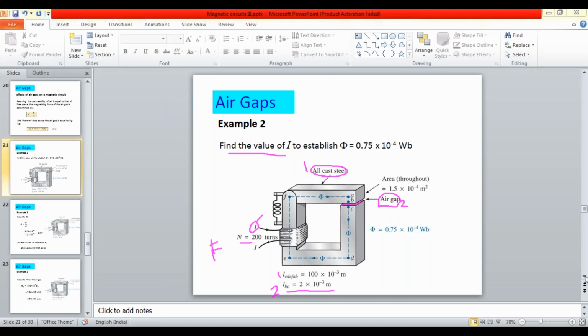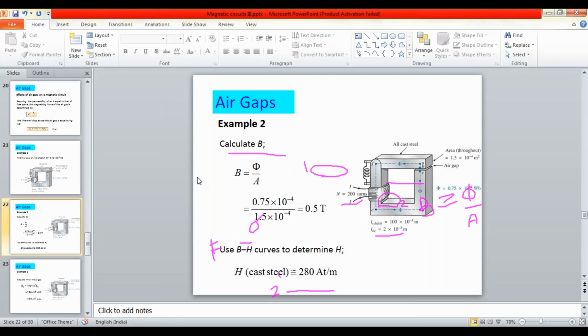Now, the first step is calculation of flux density B. B is equal to phi by A. Area is given and phi is given, so B can be calculated. You get the value as 0.5 Tesla.